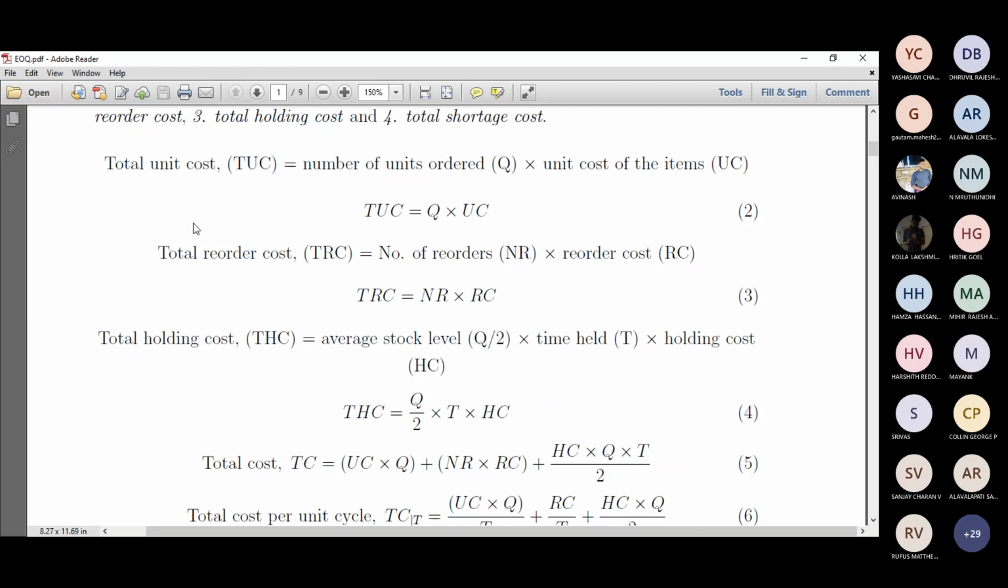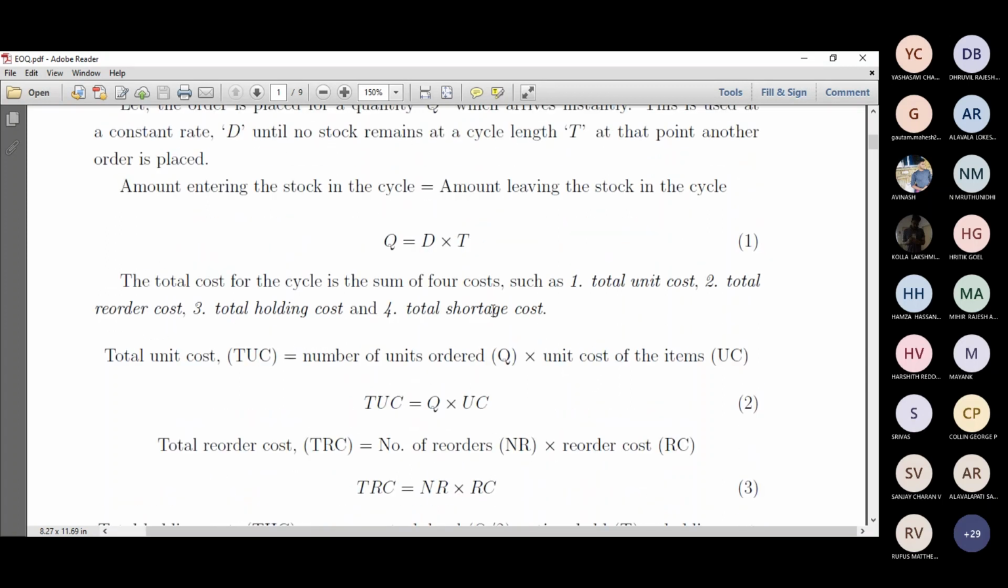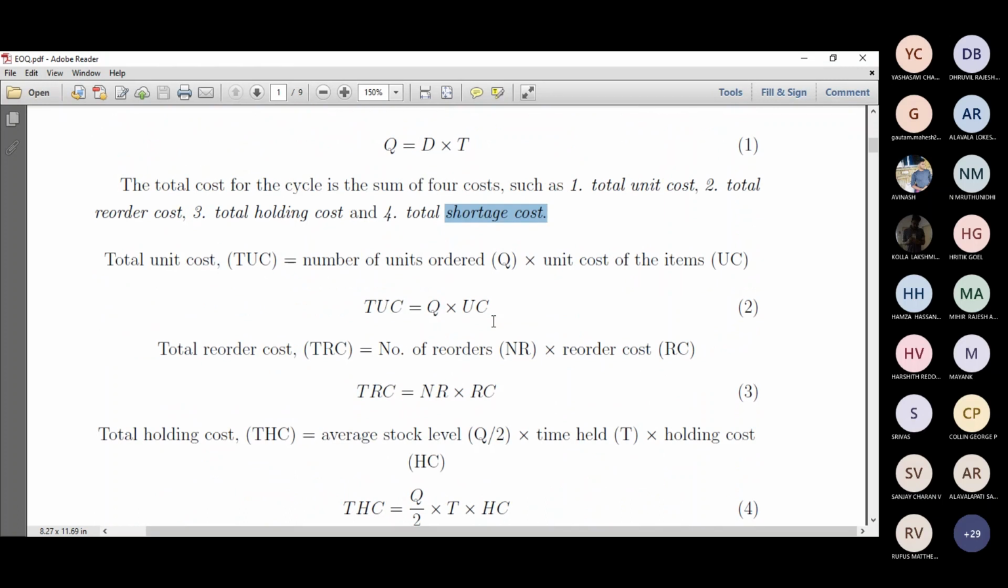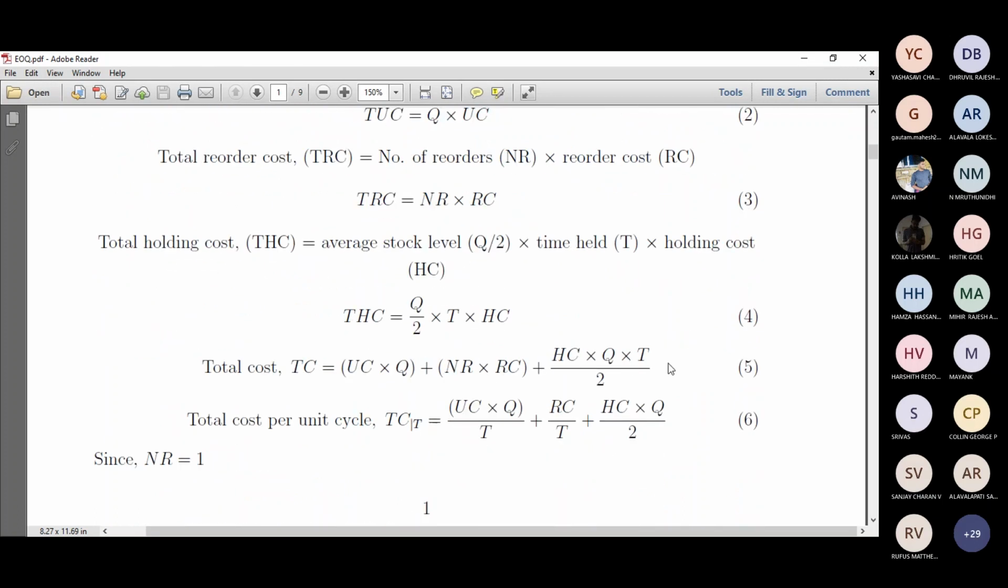Now we talked about total cost, the overall cost. Overall cost, TC, equals the total unit cost, Q into UC, plus total reorder cost, NR into RC, plus total holding cost, which is HC into Q into T divided by 2, right? Since we don't have a shortage, for this particular example we will not consider shortage cost here. If shortage is considered, then we talk about shortage. But our assumption is we will not have shortage for this basic classical model, right?